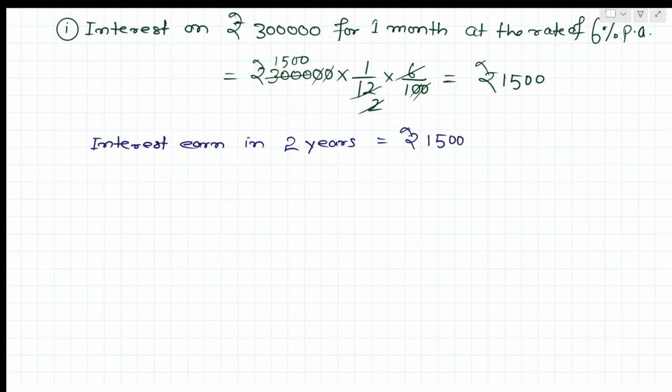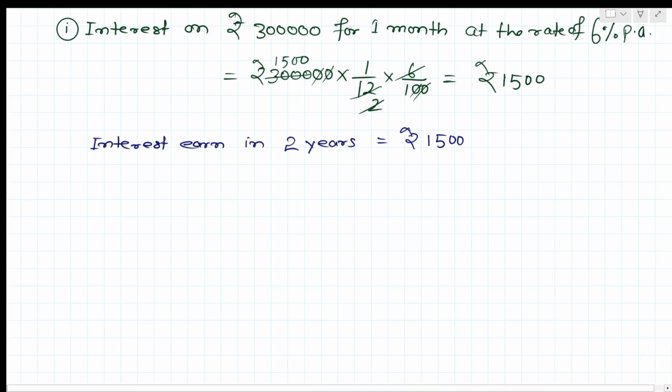The interest earned here is for 1 month at a rate of 6% per annum. So 6 divided by 12, so we did 1 by 12 here. So rupees 1500. The interest earned is 1500, right?